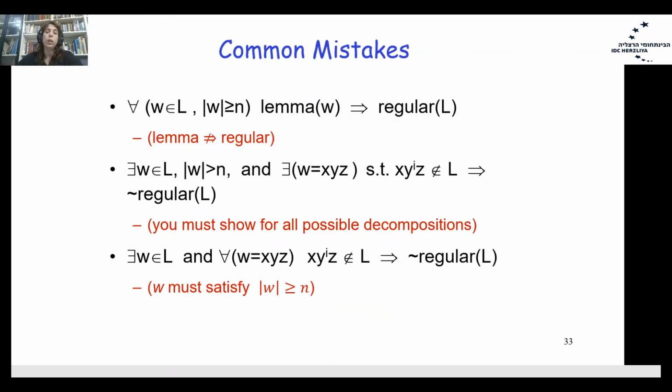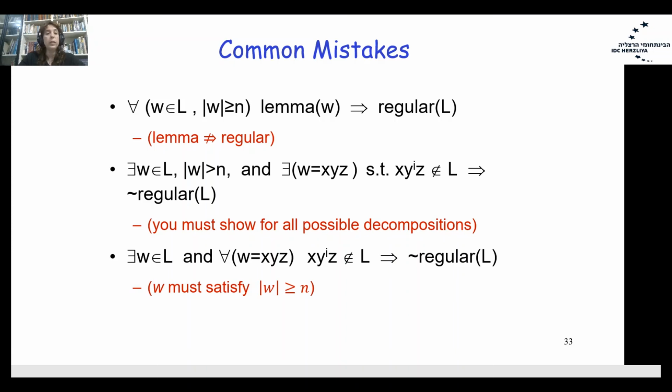Okay, so I would like to mention common mistakes that we sometimes find in your proof. Sometimes you show that for all words W with a length greater than or equal to 0, the lemma is correct for a word W. Therefore, you assume that the language is regular. No, we don't use this lemma to show that the language is regular. To show that the language is regular, once again, you should build either an automaton or a regular expression.